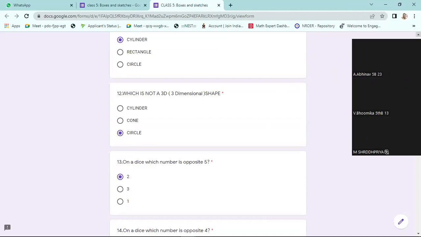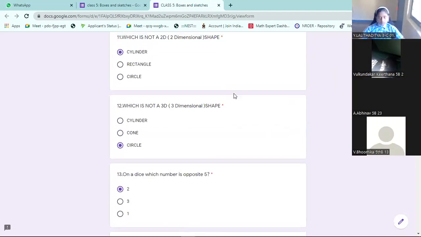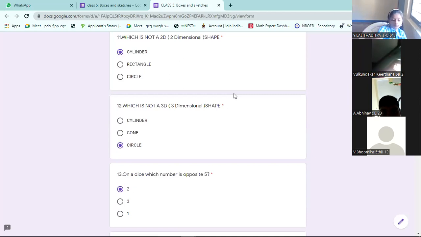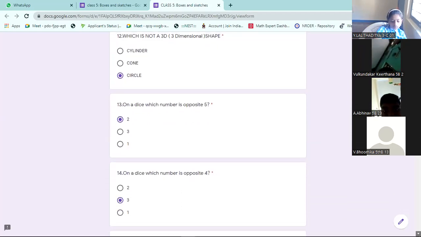When I am giving the answer, what you are doing, Mr. Abhinav, sleeping there? 11 and 12, I completed, I explained. Look at the board. Cylinder is not a 2D shape. That is the 11th question. Circle is not a 3D shape. 11 and 12 are here on the board. Copied. Okay, sir.